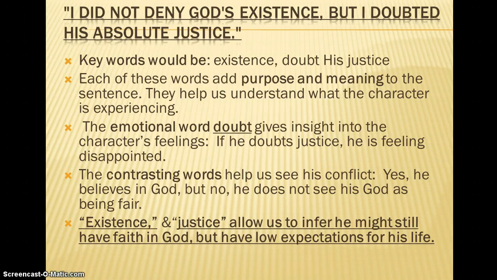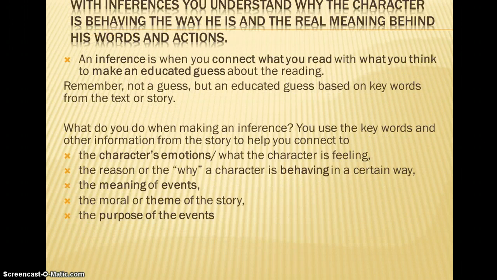The contrasting words help us see his conflict. Yes, he knows there's a God, but the conflict is he doesn't see the justice. So he feels conflicted. And now that he doubts justice, we can infer that maybe he'll act differently. He's not going to wait for justice to happen. He believes in God, but he knows he's got to take some matters into his own hands. Possibly, that's an inference. So we looked at the keywords: existence, doubt, justice, and I made an inference, now to go back to the text to prove it.